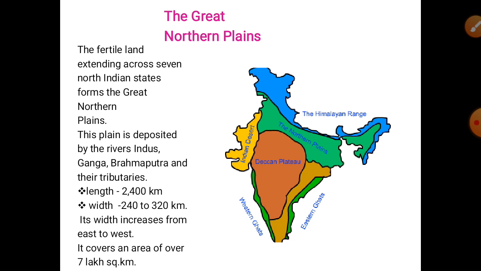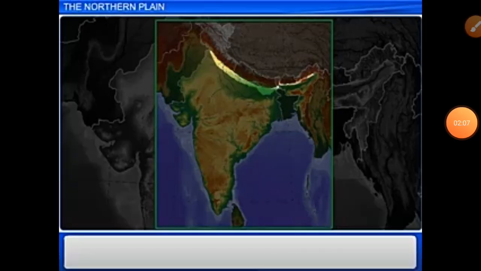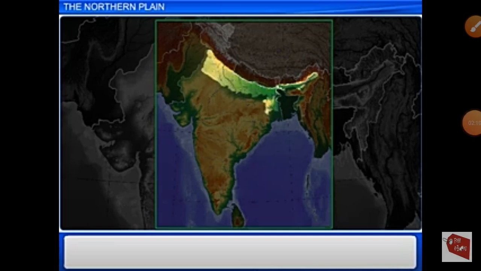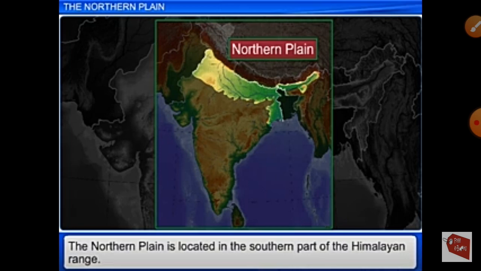The length of the northern plain is 2400 km. The width is 240 to 320 km, and its width increases from east to west. It covers an area of over 7 lakh square kilometers. From this model, you can clearly understand that the northern plain is located in the southern part of the Himalayan range.